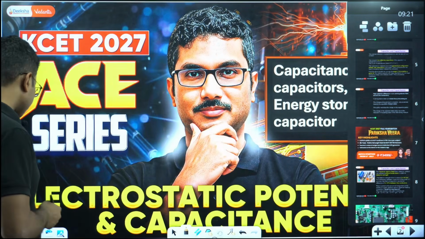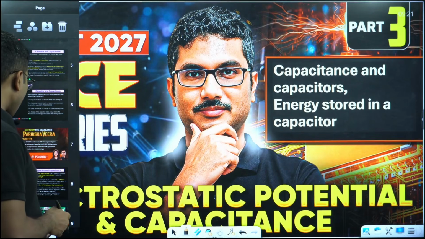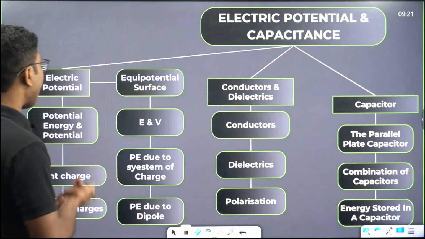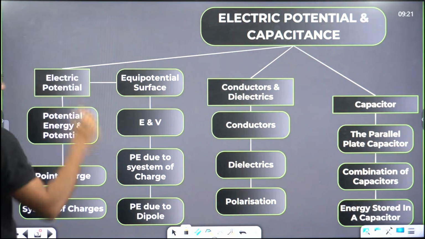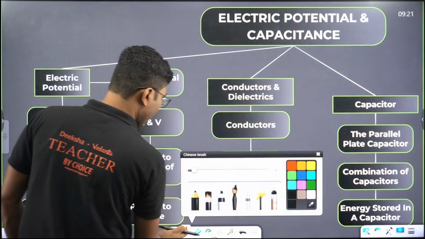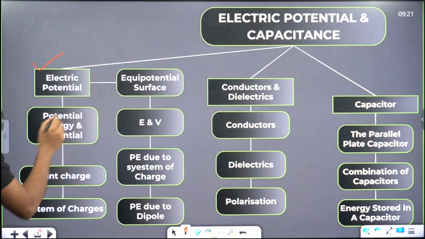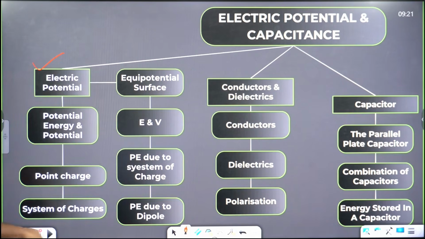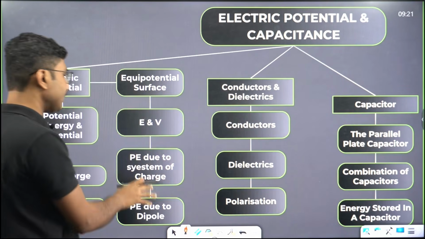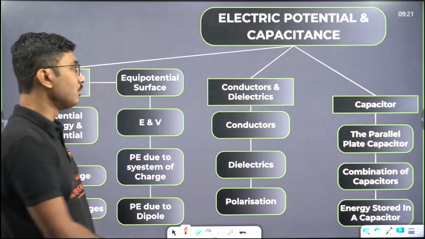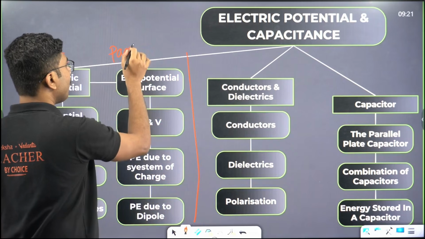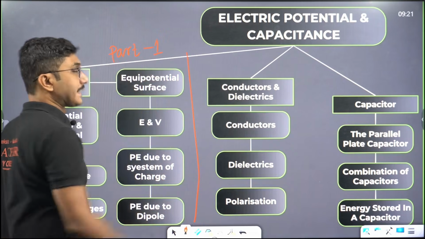Now let's start. So basically what are we going to discuss in today's session? We have already covered electric potential in our previous chapter. What we have covered: electrostatic potential, potential energy and potential, point charge, system of charges, equipotential surface, relationship between electric field and potential, potential energy due to system of charges, potential energy due to dipole. All of this is covered in our part 1. If you are looking for some concept from there, you can check our part 1.